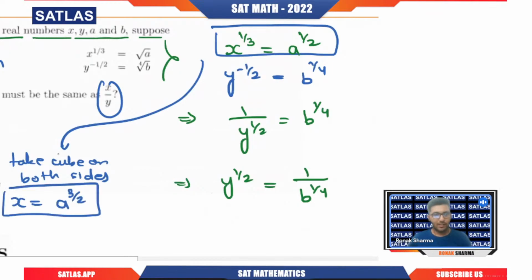Sir, how have you written that? Try to understand. No need to waste your time in writing the extra steps, right? x power 1 by 3 is there. You are taking the cube so that the power of x becomes 1, right?